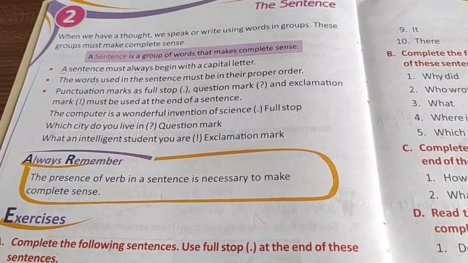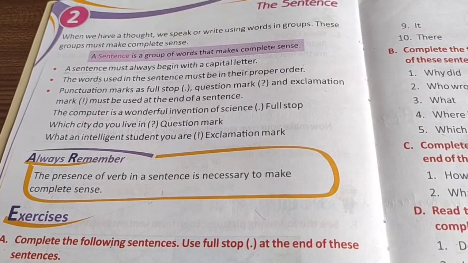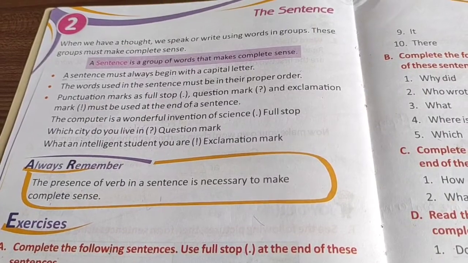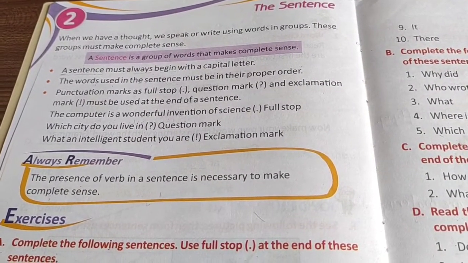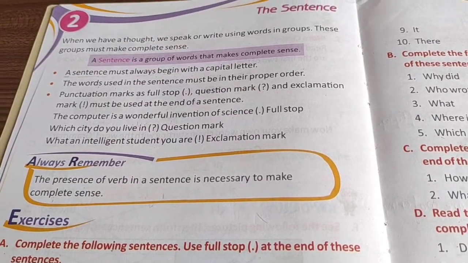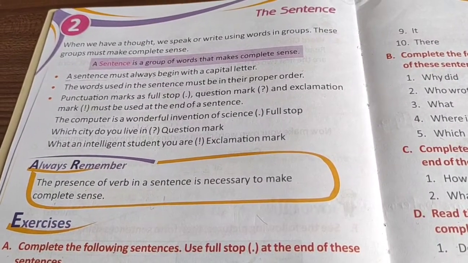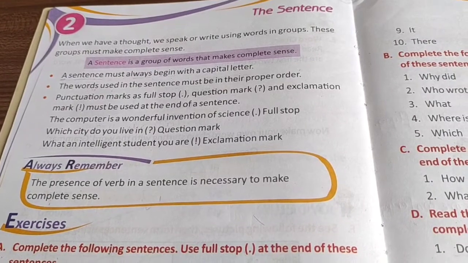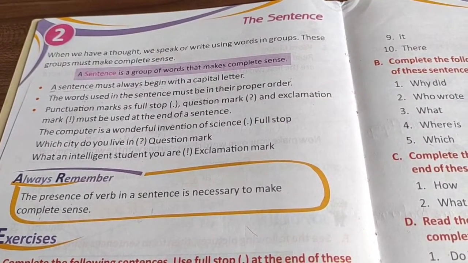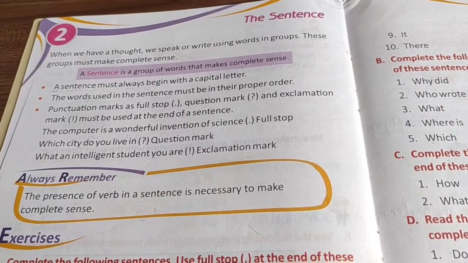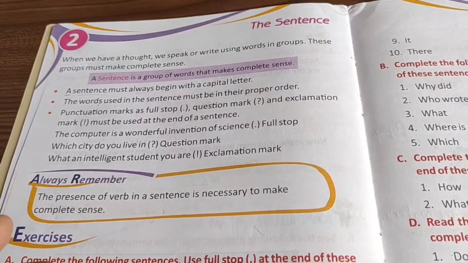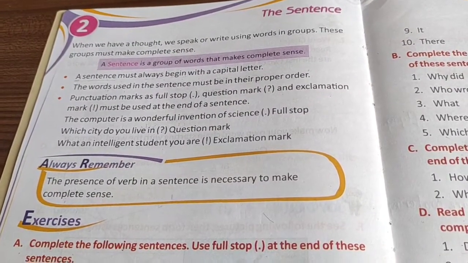As you all know, what is a sentence, children? A sentence is a group of words that make complete sense. What is a sentence? What we studied yesterday, what is a word? A word is a group of letters. Okay, now what is a sentence? A sentence is a group of words. Any word is made from a group of letters, and any proper meaningful sentence is made from a group of words.